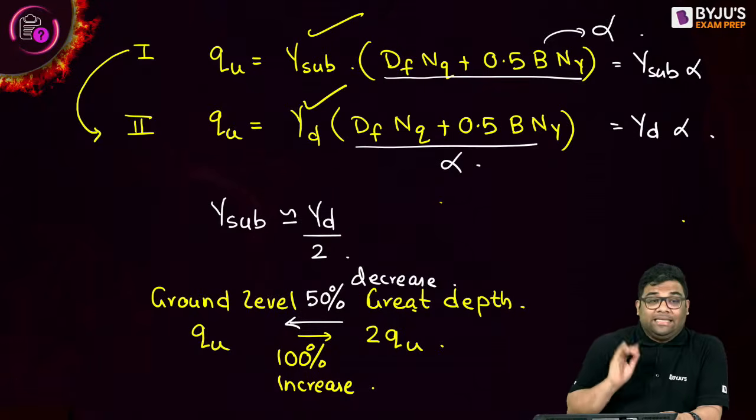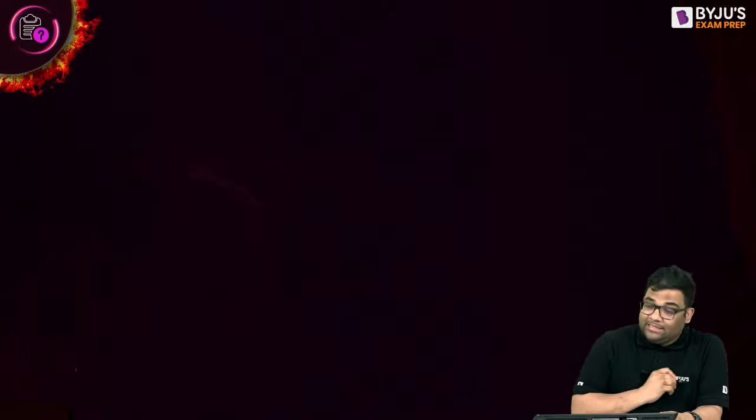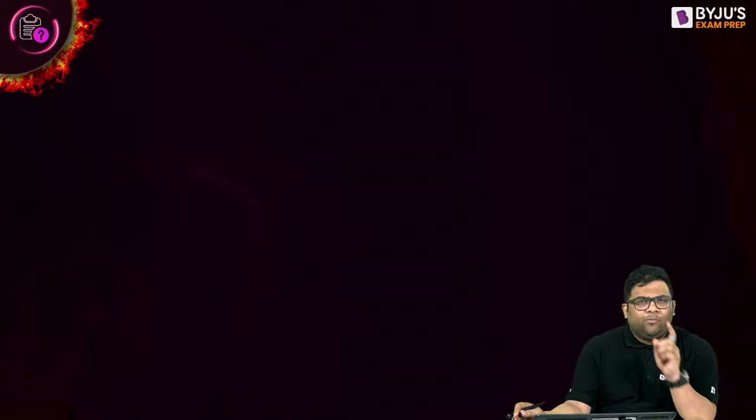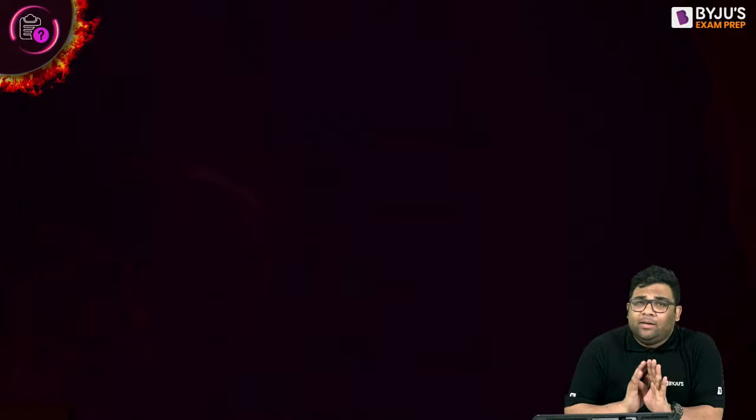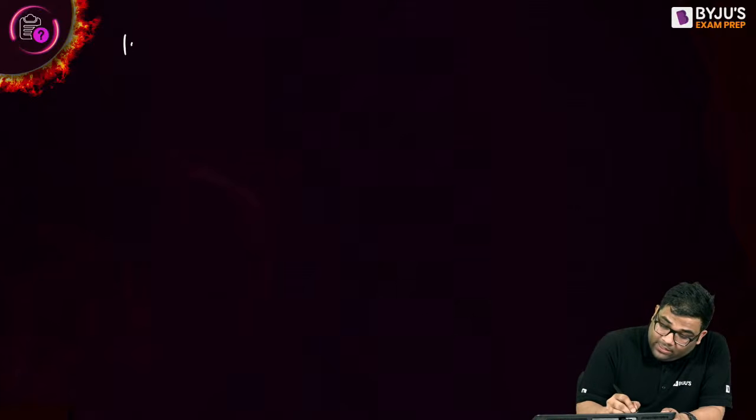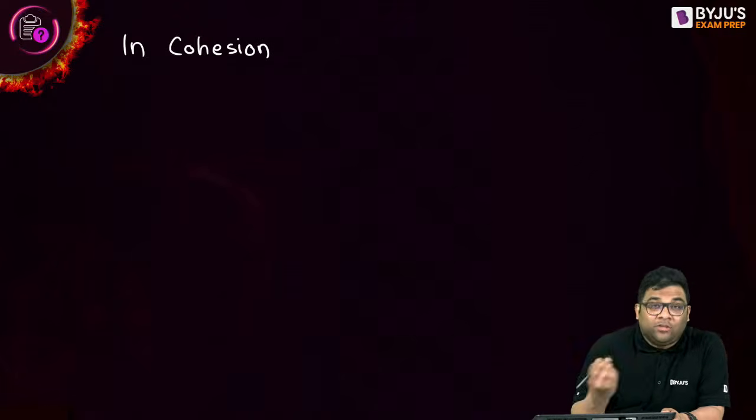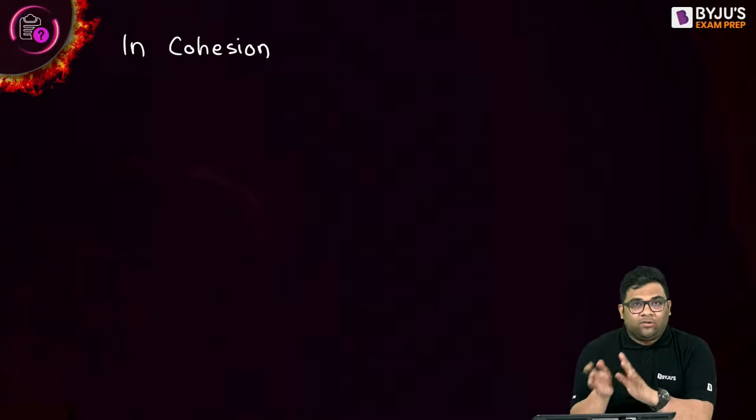So remember this. They can ask a question like this. Now please write down this answer; I am writing something, please fill in the blanks. This is applicable for cohesionless soil, because only then the first term goes away, so it depends only on gamma, not on cohesion.